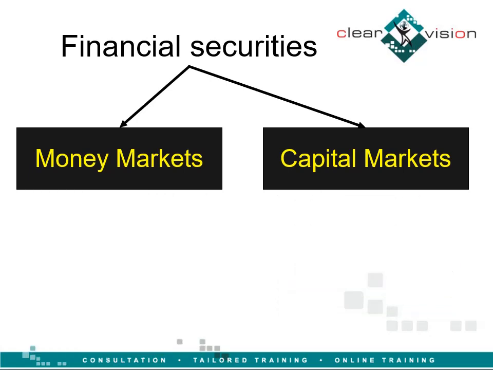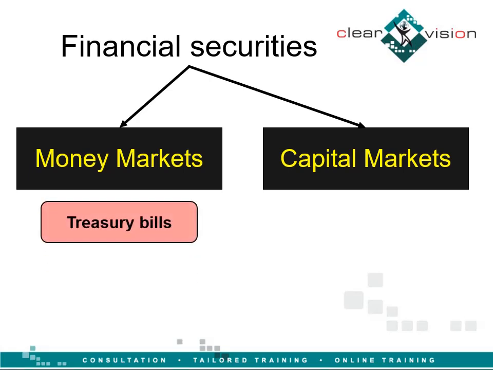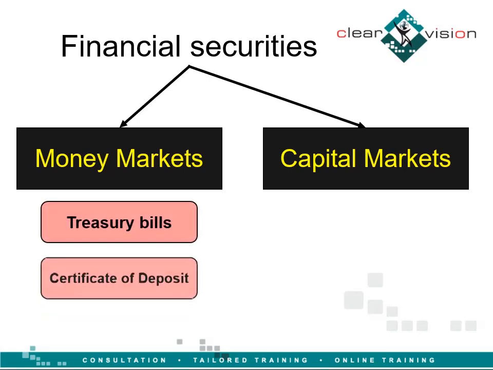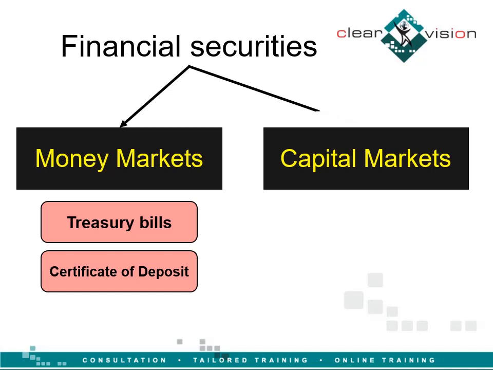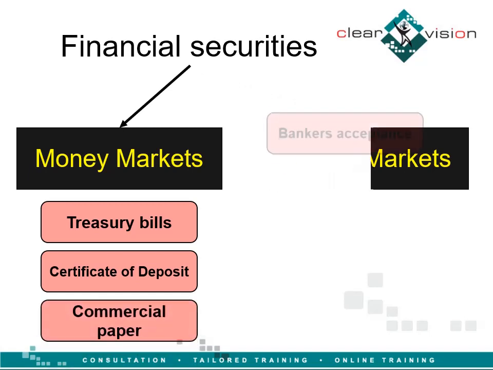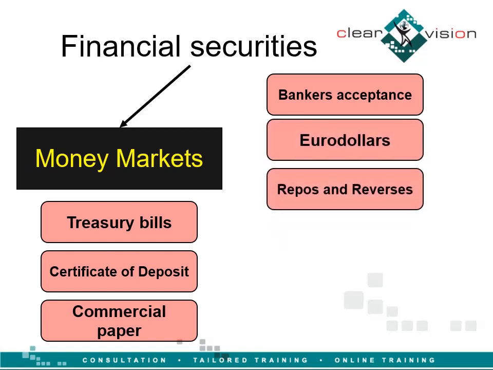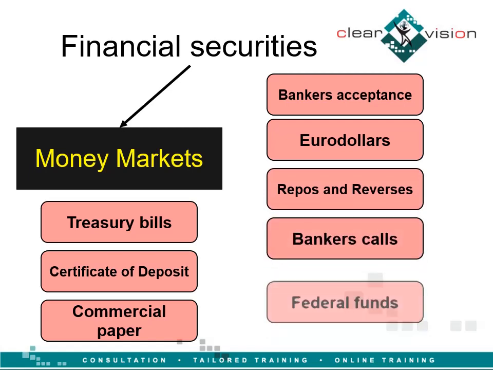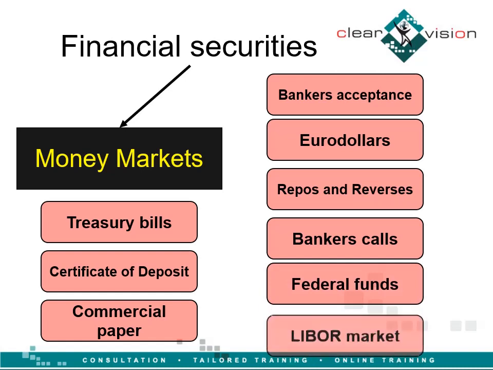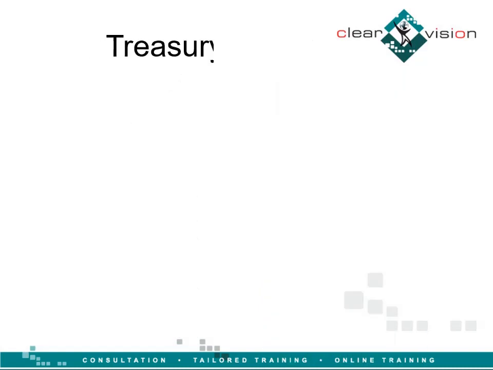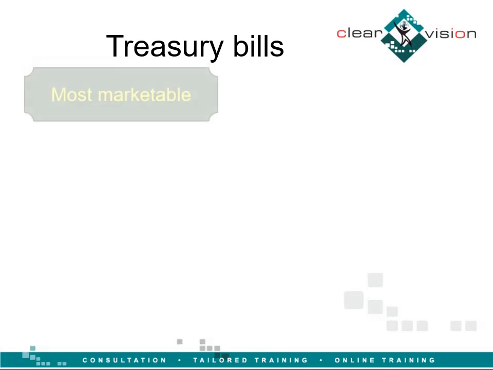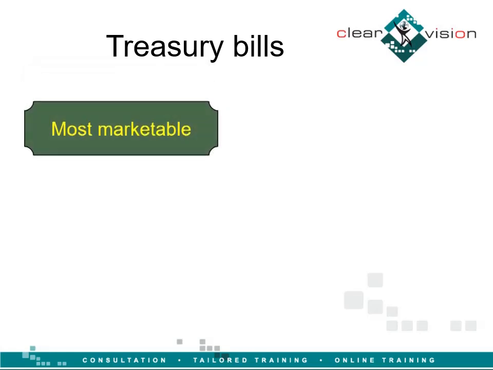Money markets might include the following securities: treasury bills, certificate of deposit, commercial paper, banker's acceptance, euro-dollar, repos and reverses, banker calls, federal funds, and LIBOR market. Treasury bills are the most marketable of all money market instruments.